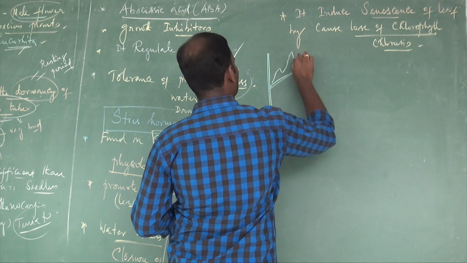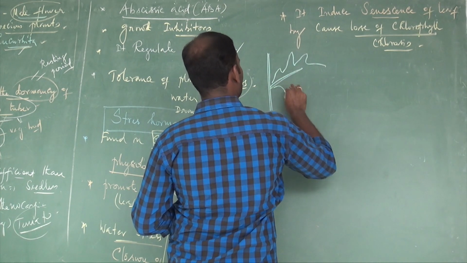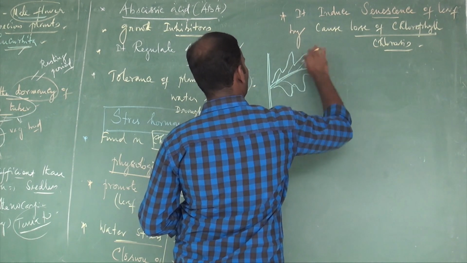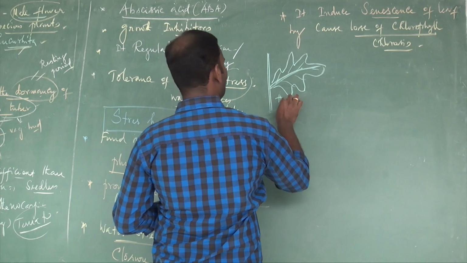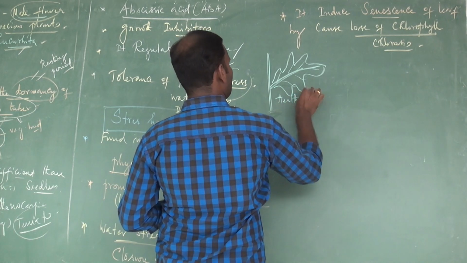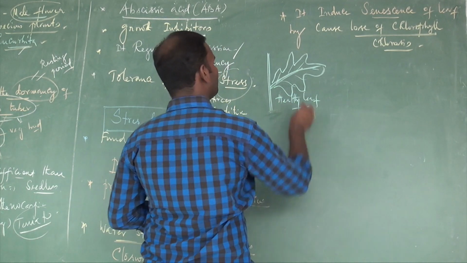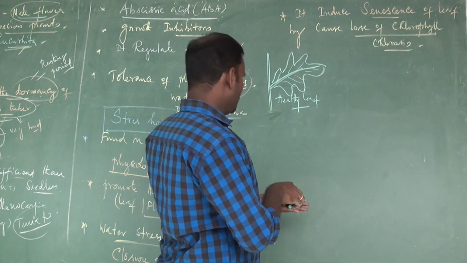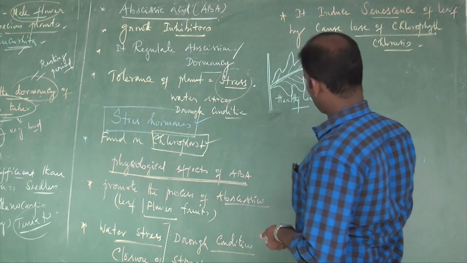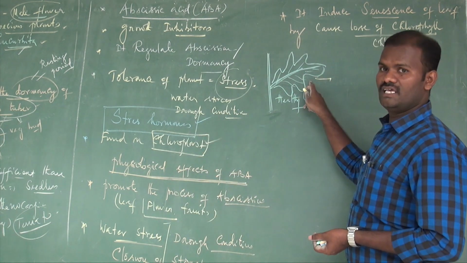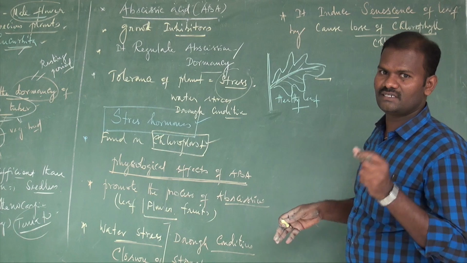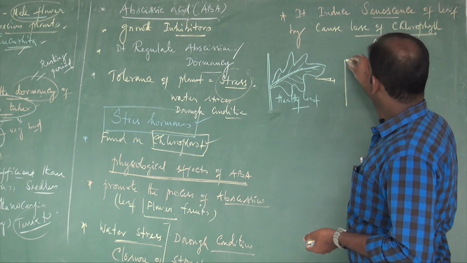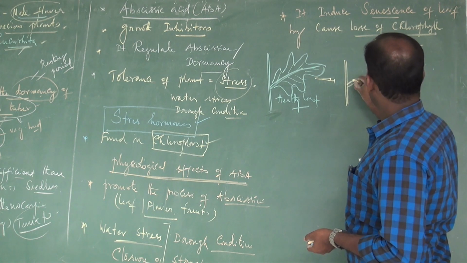It is a leaf. So it is a healthy leaf. The healthy leaf shows green in color due to the presence of chlorophyll pigments. But this hormone induces these leaves to lose the chlorophyll. Chlorophylls are generally green in color. If the chlorophyll is lost, then ultimately the leaves show yellow in color.